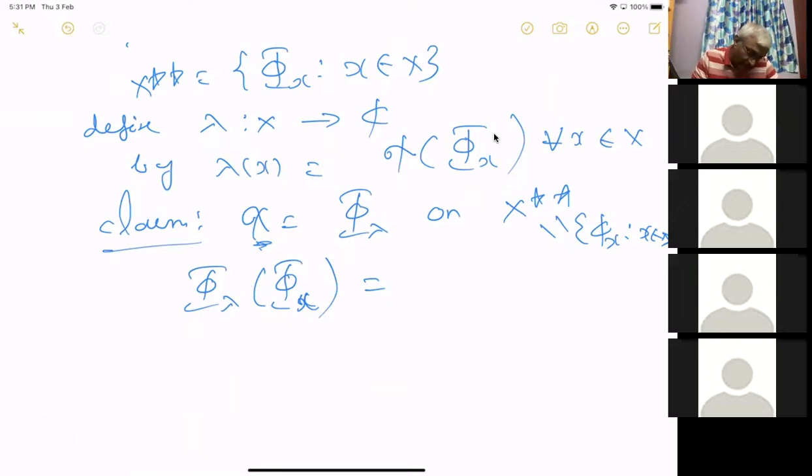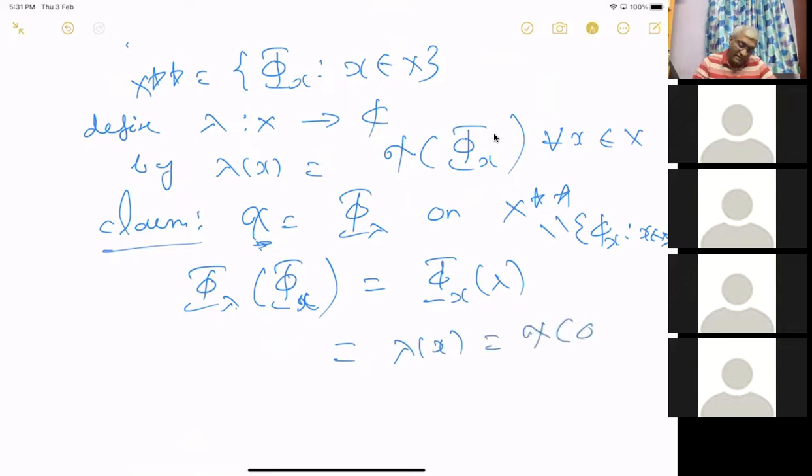Okay. So phi lambda of phi x. That's what we want to find. By definition of phi, that is same as phi x acting on lambda, right? Which is same as lambda of x. But then by definition, that is same as chi of phi x.